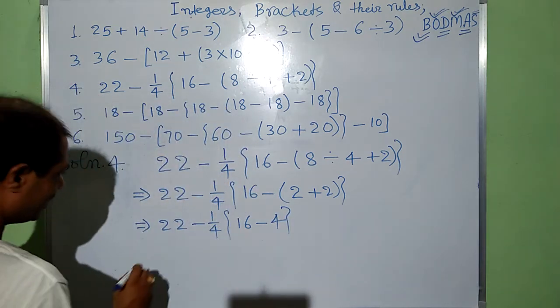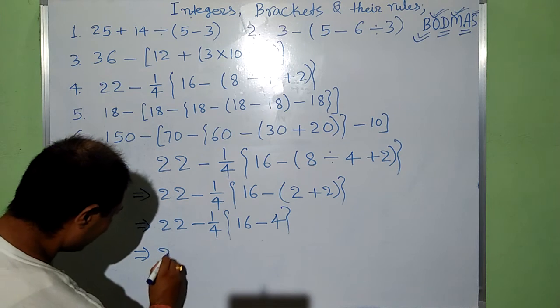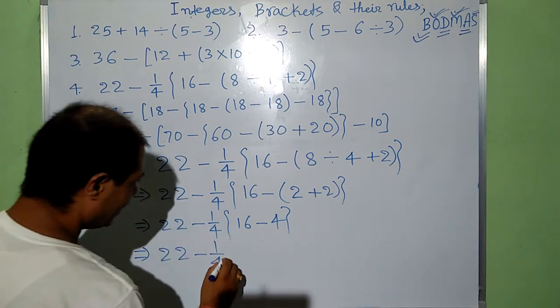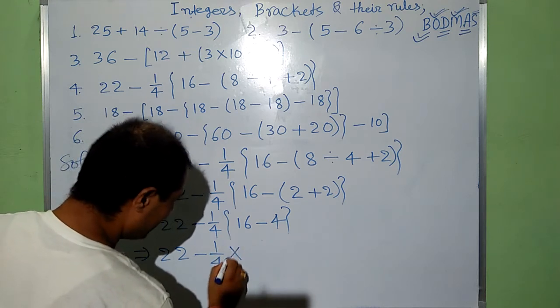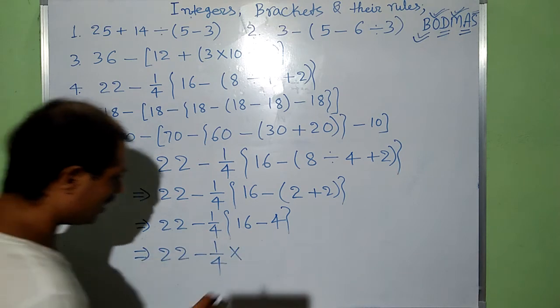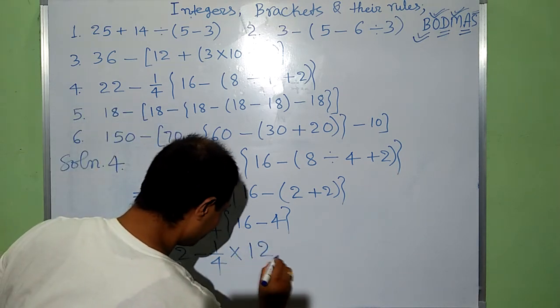This implies 22 minus 1/4, and the curly bracket means a multiplication symbol, and 16 minus 4, that is 12.